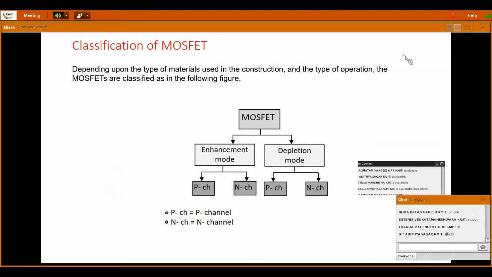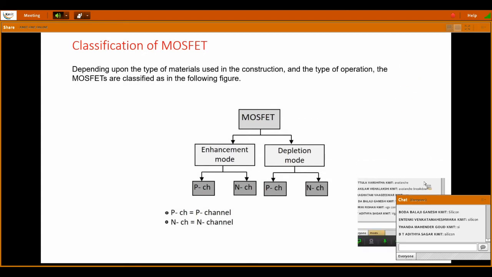So this is the classification of MOSFET, depending upon the type, as shown in the following diagram. If a question is asked, then you need to give the classification of MOSFET.